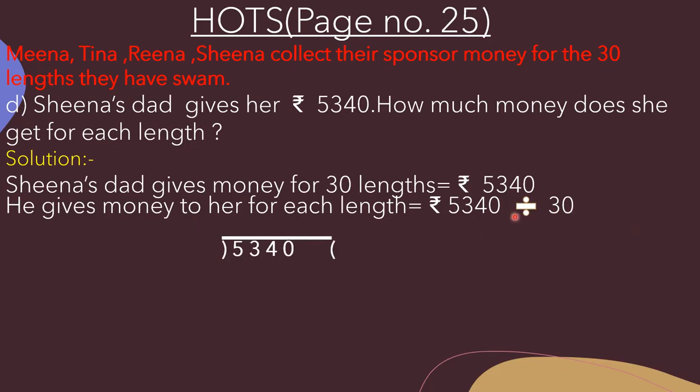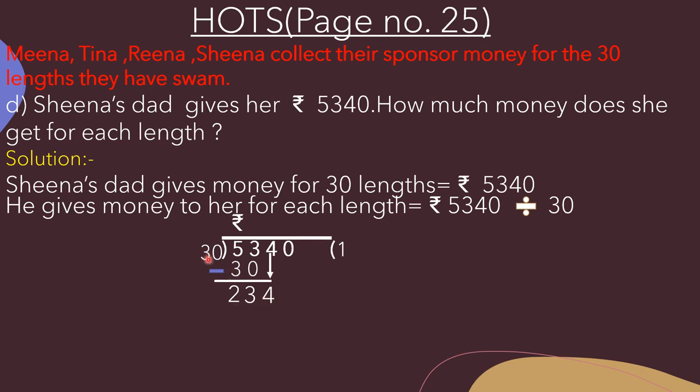So first of all we will write this number 5340 and these are rupees. Now we have to divide it by 30. So 30 is the divisor. Now we have to speak the table of 30 here. With our first two digits we will take, because 5 is smaller than 30. So now the number becomes 53. Now we will write down 1 at the quotient place and 30 below 53. Now we have to subtract. So 3 minus 0, 3, and 5 minus 3, 2. Now we will bring down this 4 and now the number becomes 234.